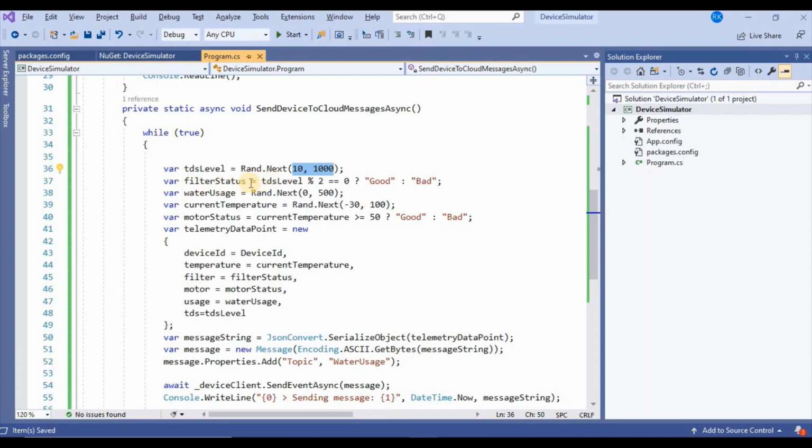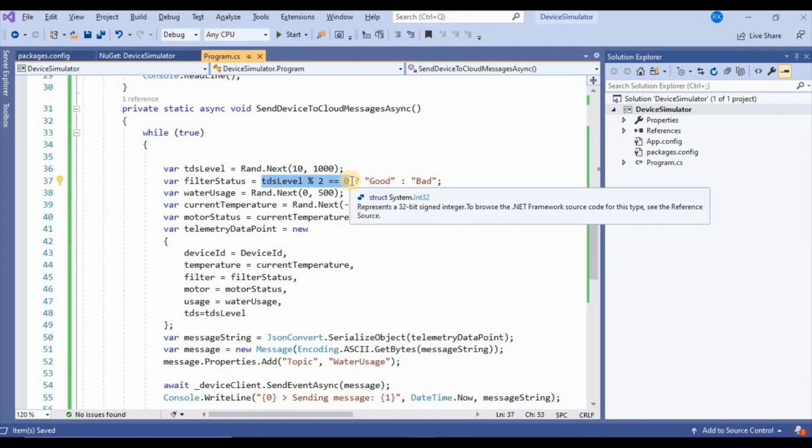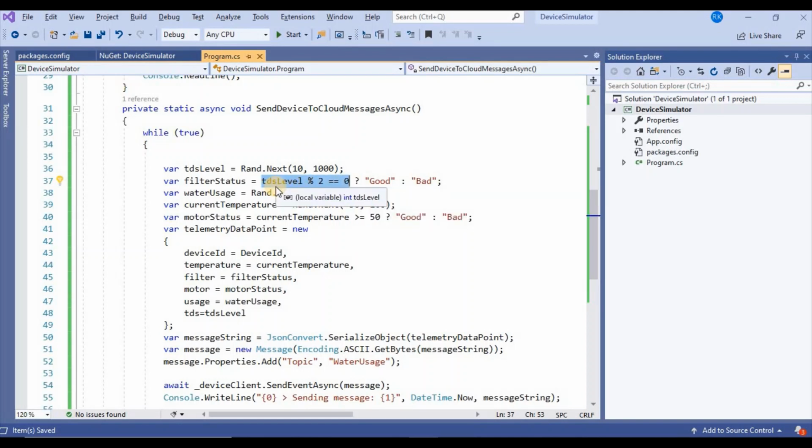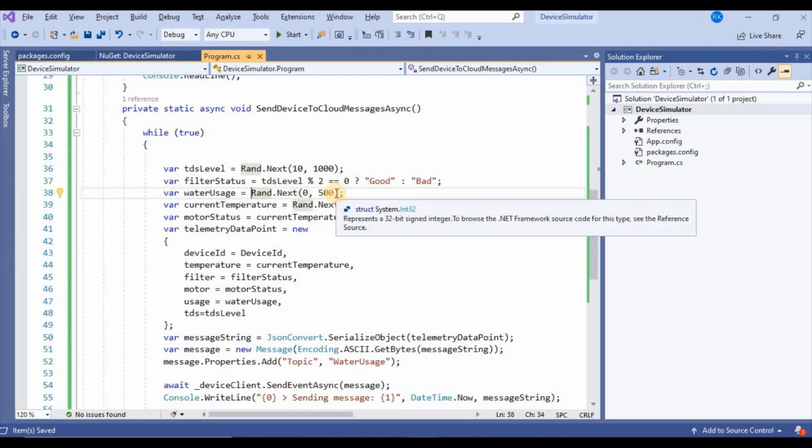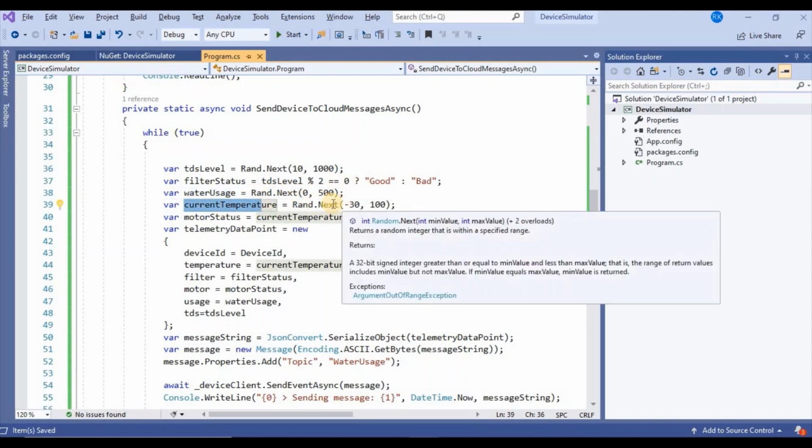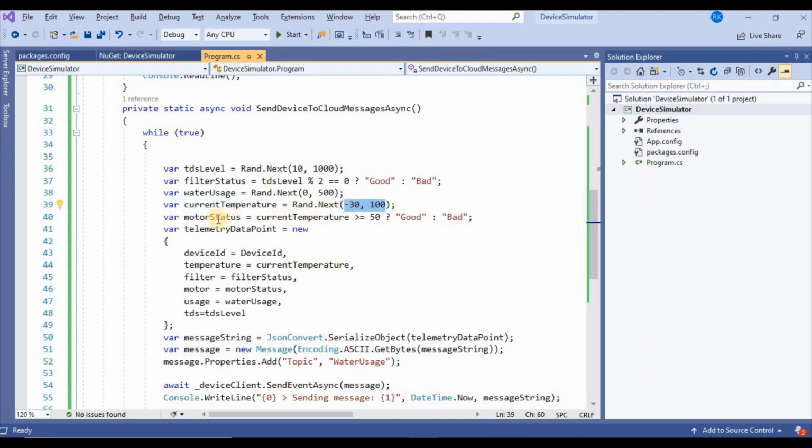And filter status: I have provided one simple condition, but in a real scenario it will not be like that. Just to change the data, I have provided different conditions. If the TDS value is divisible by 2, then the condition will be good, otherwise bad. Water usage will be any random number between 0 and 500. Current temperature will be minus 30 to 100 degrees. For motor status, if current temperature is greater than or equal to 50, then it will be good, otherwise bad. So I have created some dummy or random variables.